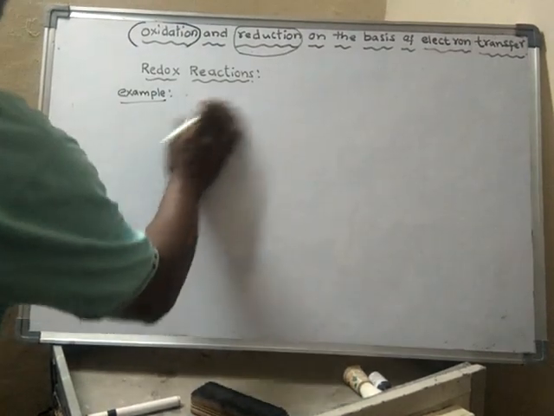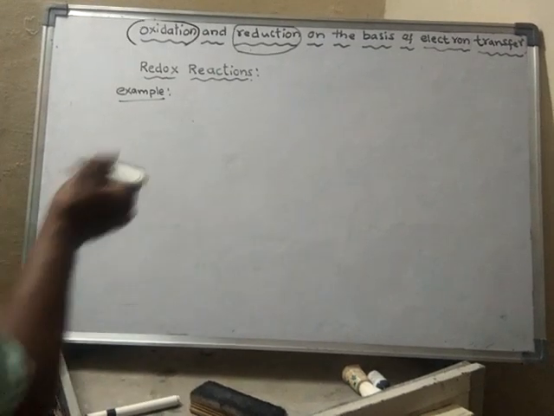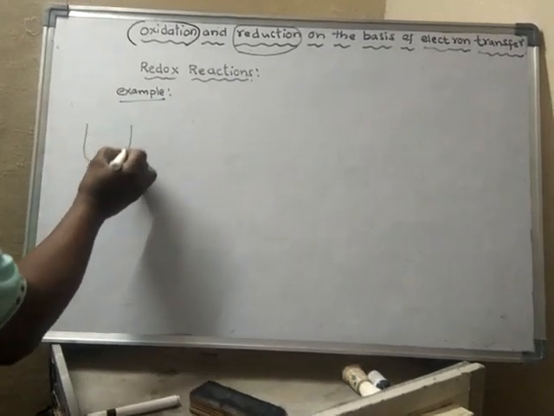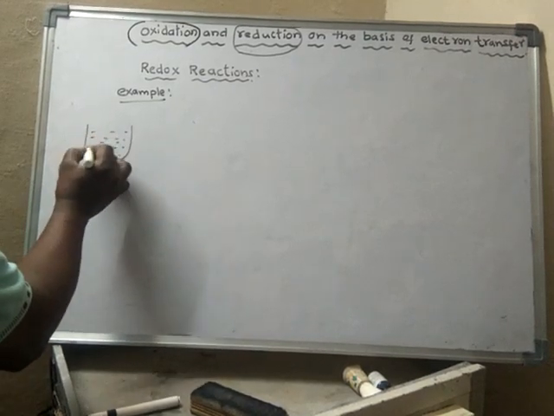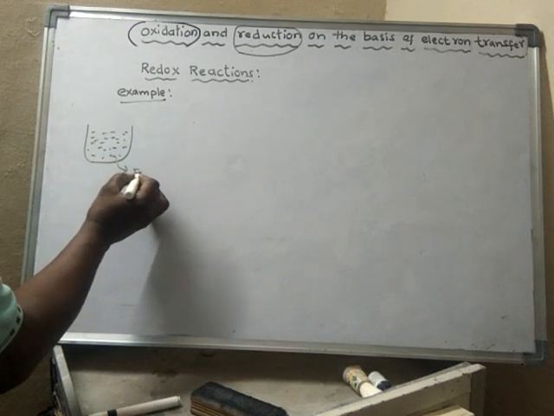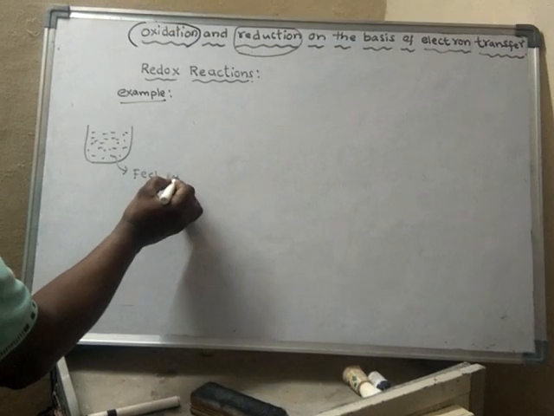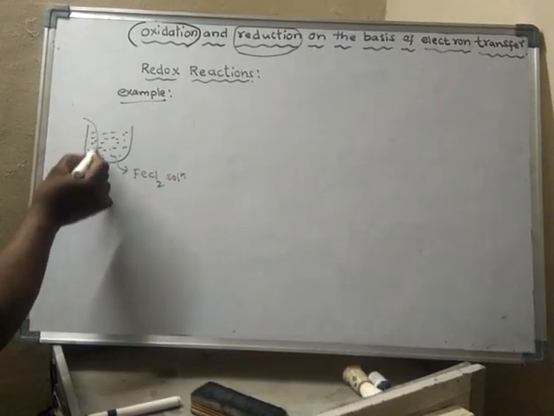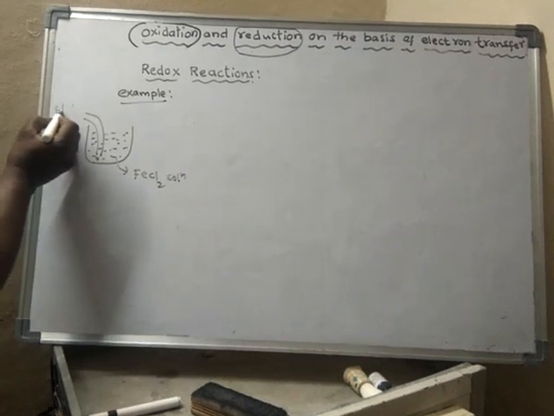Suppose I have a solution of ferrous chloride, a green colored solution, FeCl2 solution. Into that solution I have sent chlorine gas.